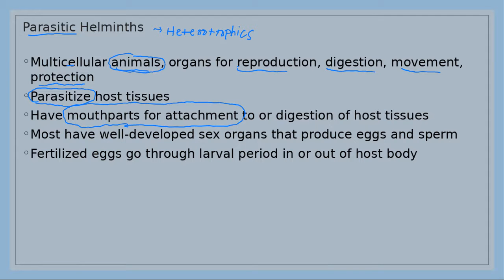Some of them have sexual organs, so some can be classified as male and female worms. They produce eggs, and then usually the fertilized eggs will go to the larva period inside or outside the host body.